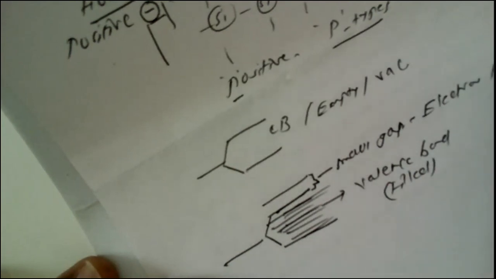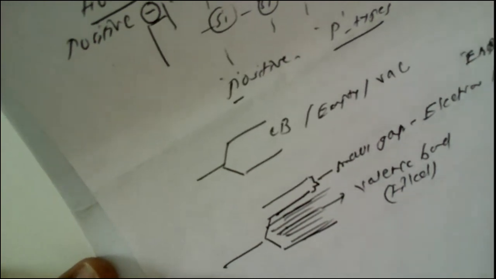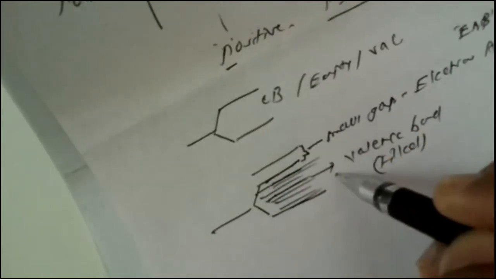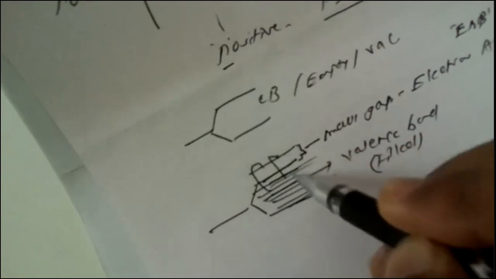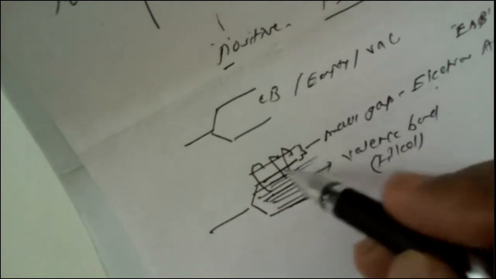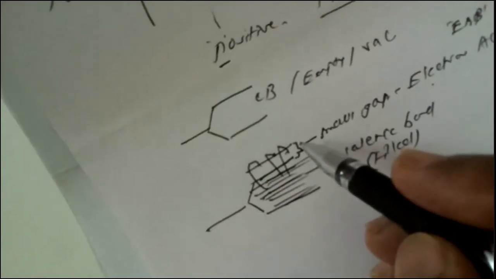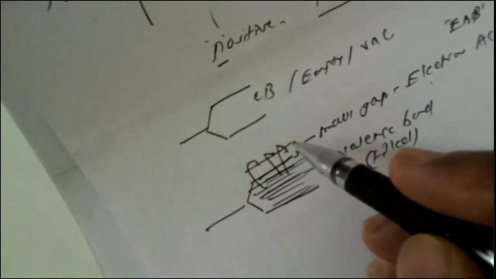This is known as an electron acceptor band, which is known as EAB, electron acceptor band. So if we apply an electrical potential, then electrons from the valence band can easily move to the electron acceptor band, and thus while moving, these electrons can carry the electric current. So this is how current conduction is done in case of p-type semiconductors.